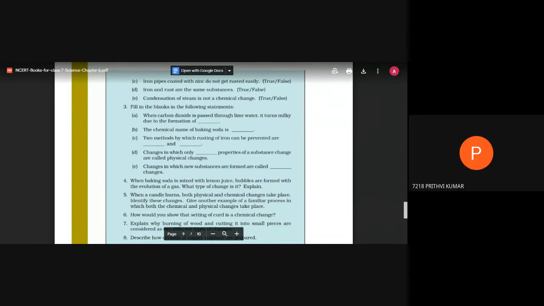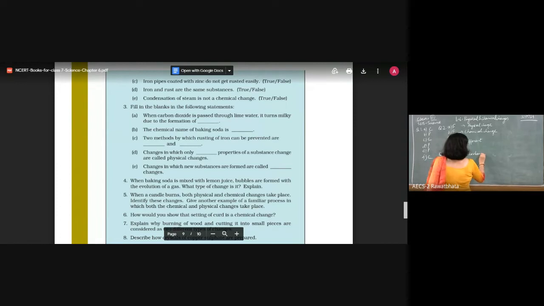We will write down its formula also, CaCO3, like the chalk I am holding in my hands.